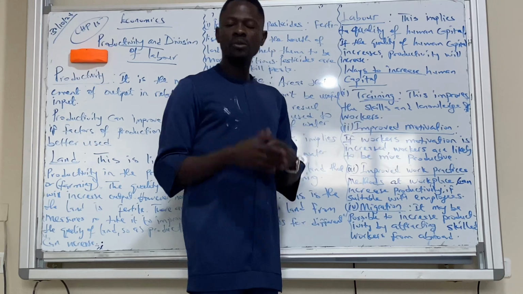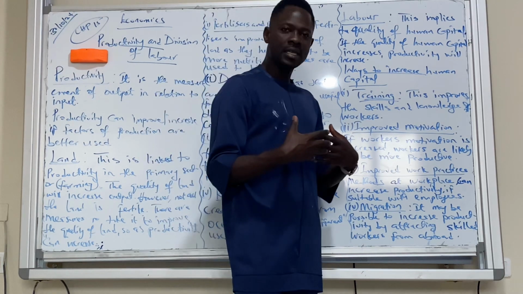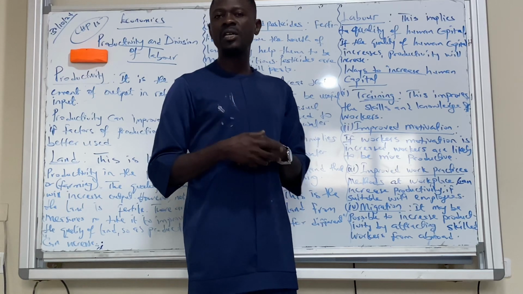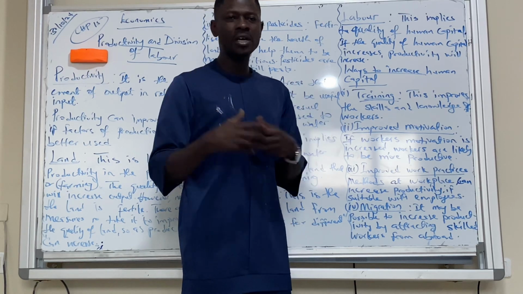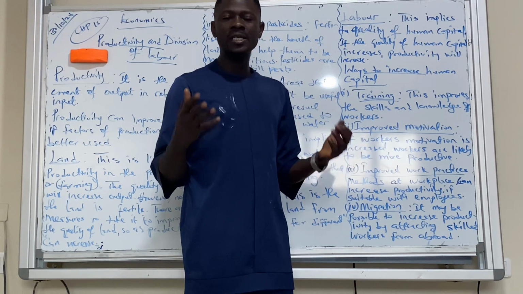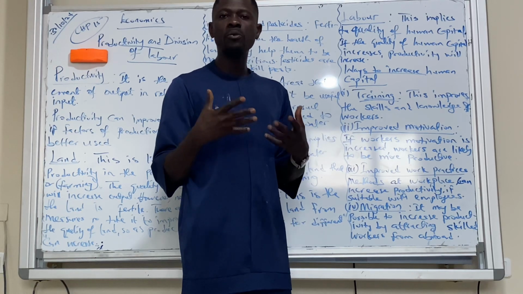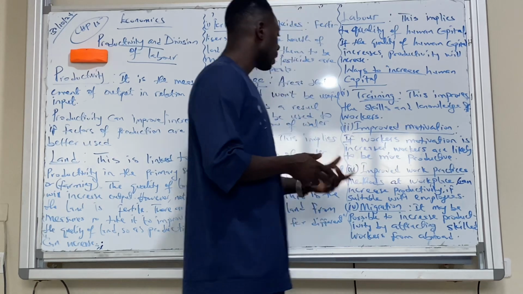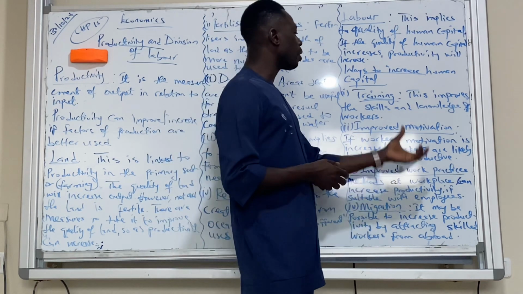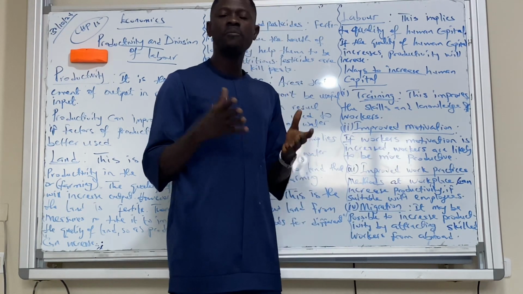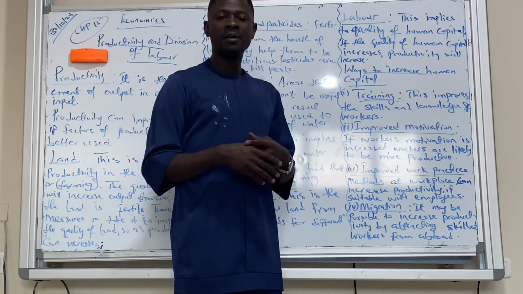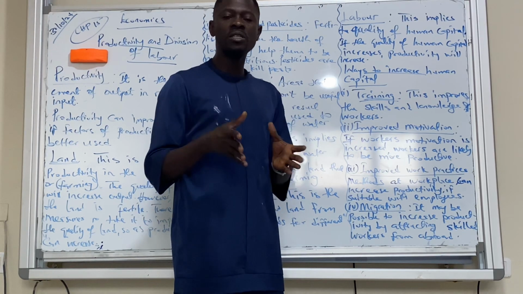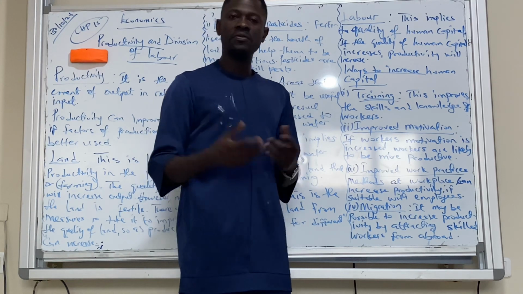The second one, improved motivation. Motivation is the things that make people willing and able to work. If motivation increases, like job satisfaction, and some fringe benefits are given to workers, definitely they're going to put in more effort and productivity will increase for the organization or for the firm. The third one, improved work practices. The method of production used by different firms might make or mar productivity. If the method is conducive and palatable for workers, productivity will increase.